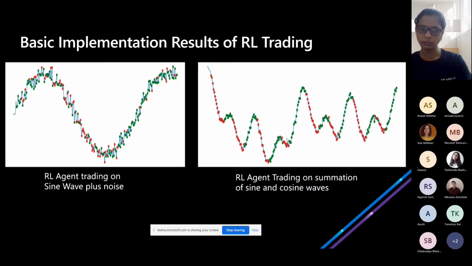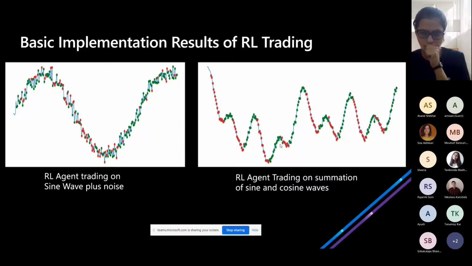And for the right one, they combined various sine waves and cosine waves of various amplitudes and intervals, and created something like this, which is a more advanced example. In this case also, we can see that the reinforcement learning agent eventually learns how to trade.